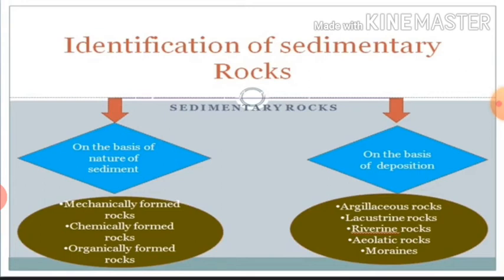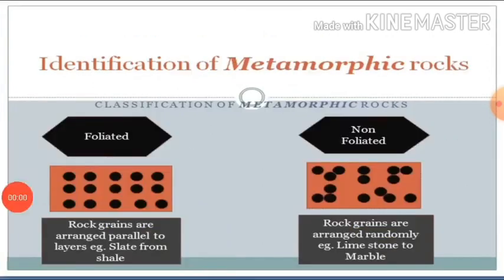Under this, mechanically formed rocks, chemically formed rocks, and last, organically formed rocks. Next is on the basis of deposition. On the basis of deposition, there are different types of rocks, but that is not in your syllabus.